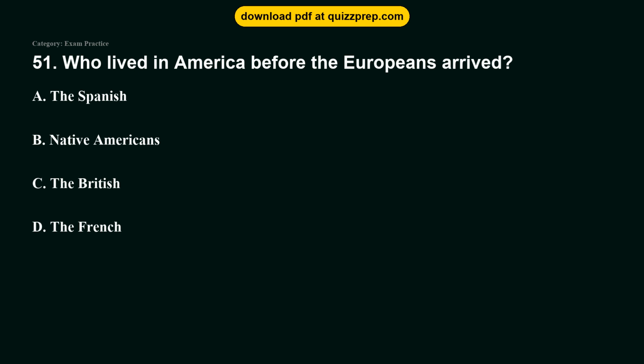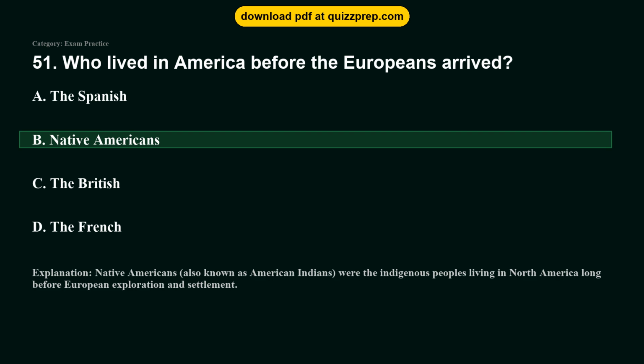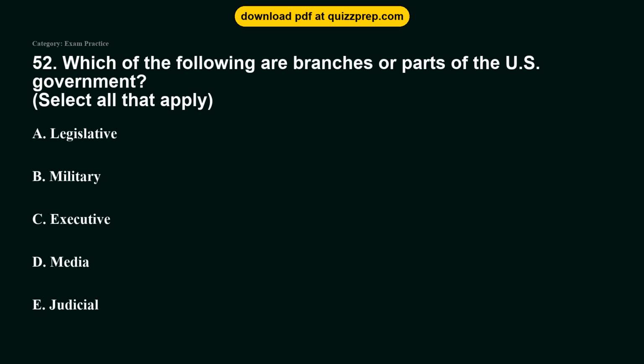Option C, the British. Option D, the French. The correct answer is option B, Native Americans. Native Americans, also known as American Indians, were the indigenous peoples living in North America long before European exploration and settlement.